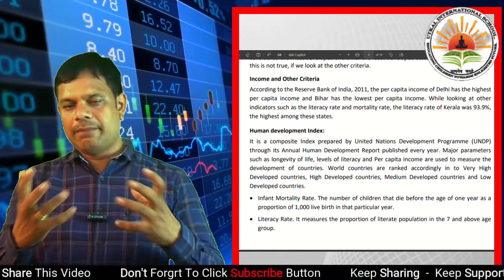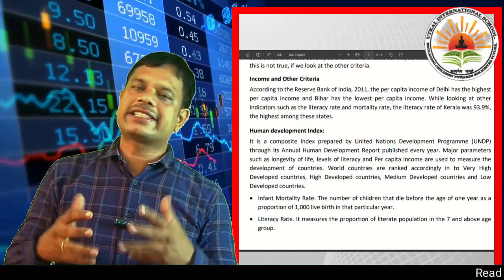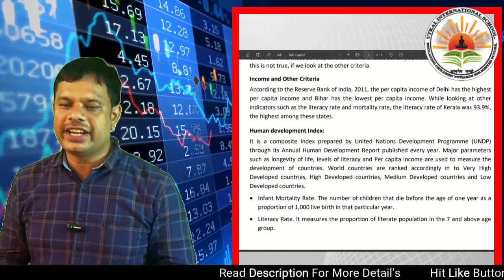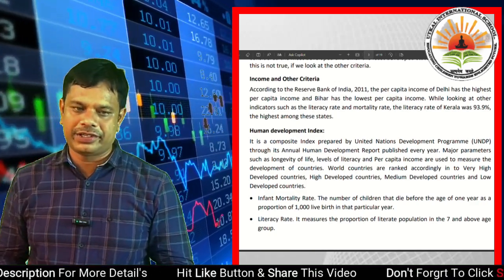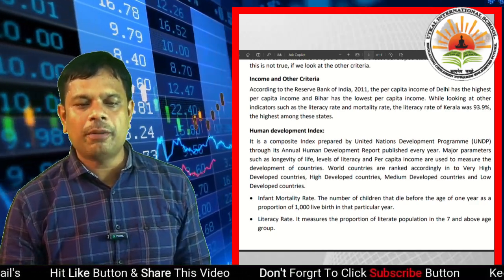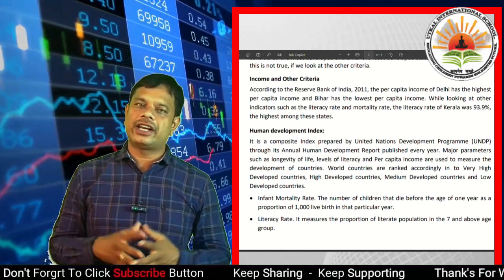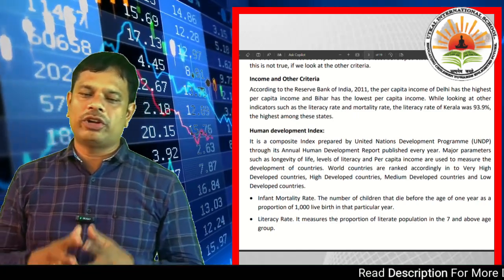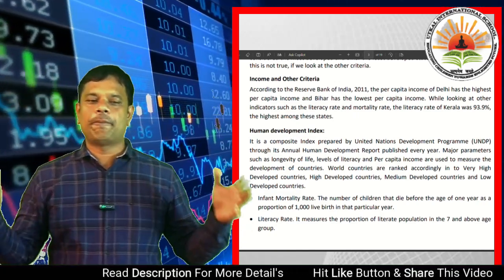So, as part of development, if per capita income plays a vital role, at the same time other things such as mortality rate and literacy rate also play a role. Then the human development index. Dear students, for the development of any country, any nation, any individual, human development is a very important part.